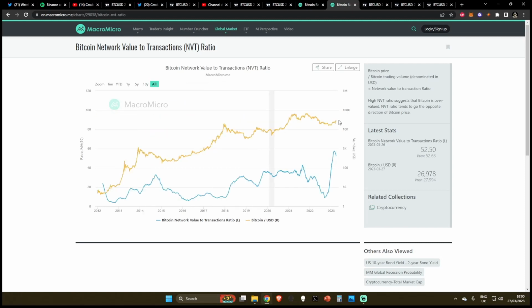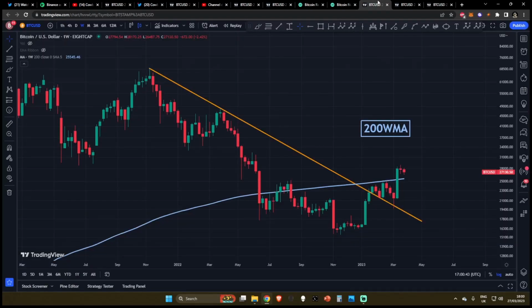I do believe we are one final brutal capitulation away from potentially bottoming for Bitcoin, but that of course does mean that we do have to take out the 16,000 low. I think 14,000, 12,000, maybe even 10,000 is on the table.